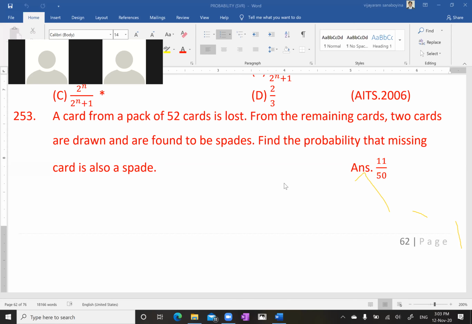A card from a pack of 52 cards is lost, and the problem: from the remaining cards, 2 cards are drawn and are found to be spades. Find the probability that the missing card is also a spade.